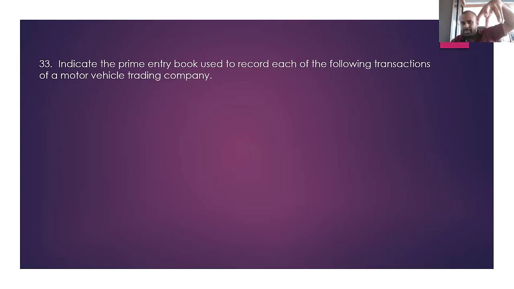So if you made a credit sale of a motor vehicle, you need to record it in the prime entry book, the sales journal, because their normal business is the sale of motor vehicles. But for another business, for example, if a garment factory disposes of a motor vehicle, it has to be recorded in the general journal if it is a credit transaction. But here, this is a motor vehicle trading business. Keep it in your mind.